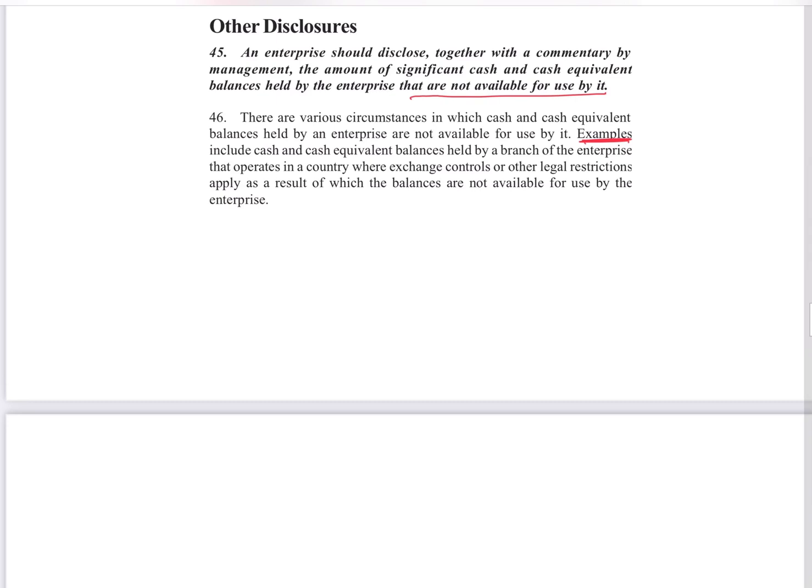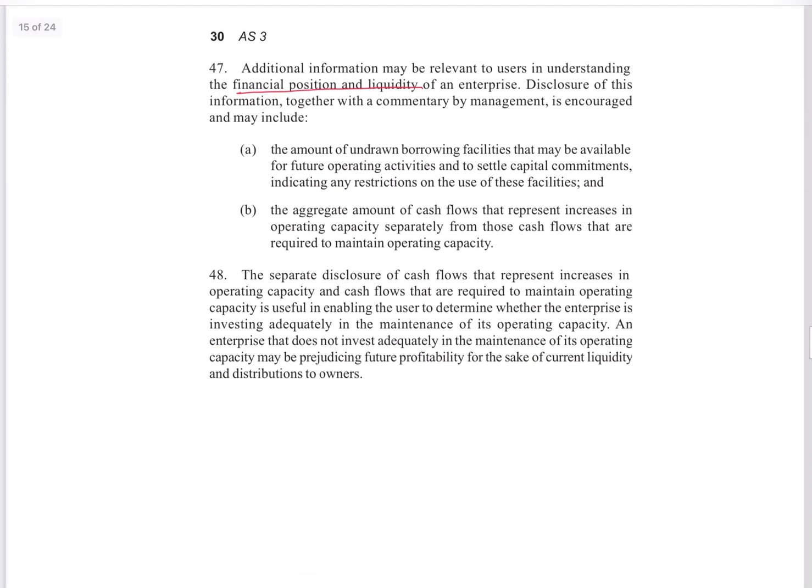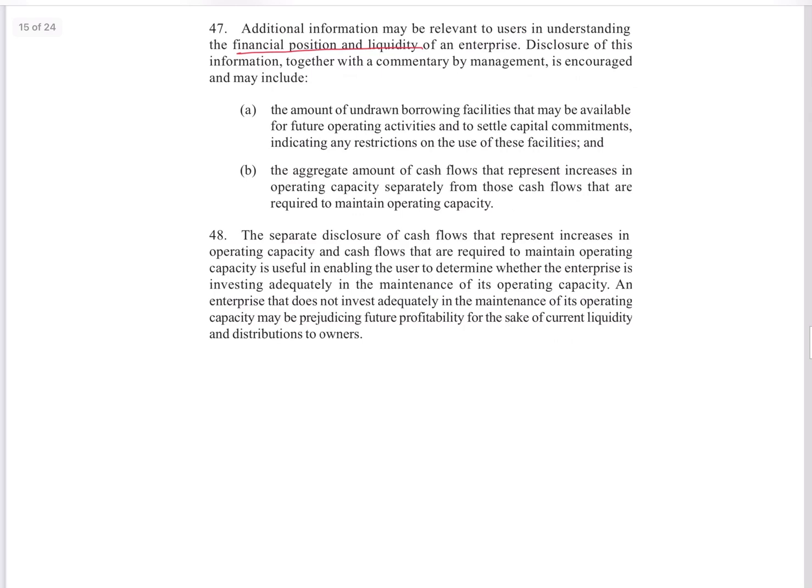So each item's disclosure, as a separate line item, I have explained under each head whenever I was explaining. They have said it again in the other disclosures part. So I will be explaining one example in the next